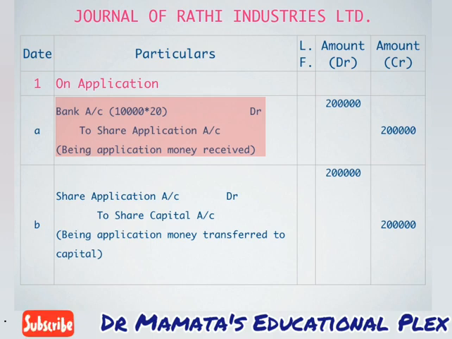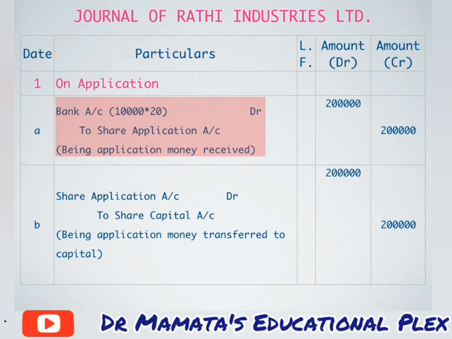According to those formats only we have to calculate and put the amounts. So we first understand the format of our journal entries. If you know the format, you can easily solve journal entries of issue of shares. This is very easy because every installment has 2 entries and these are identical entries, so please go through that video and you can understand the pro forma or format of journal entries of issue of shares.